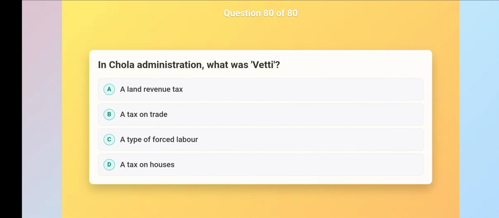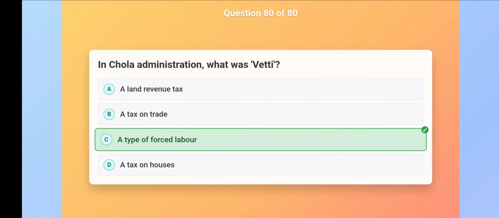In Chola administration, what was Veti? A type of forced labor.